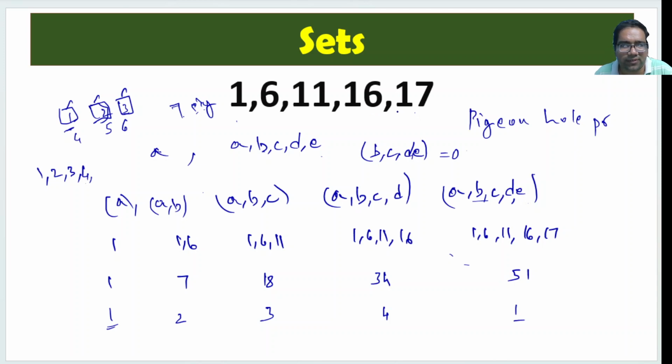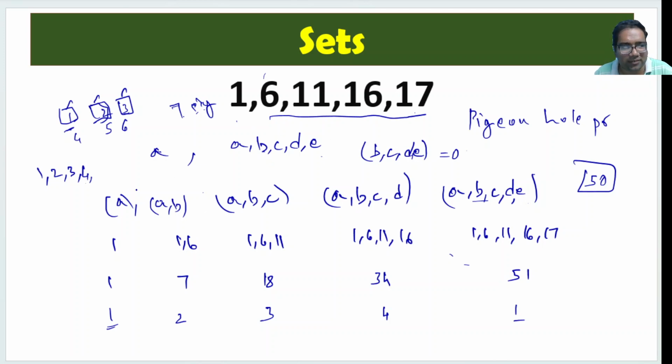Total is 51 and minus 1, so this becomes 50. So in this case, B, C, D, E is actually divisible by 5. So this is the proof.